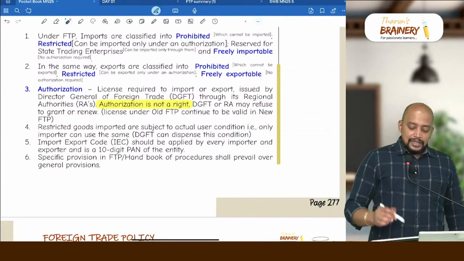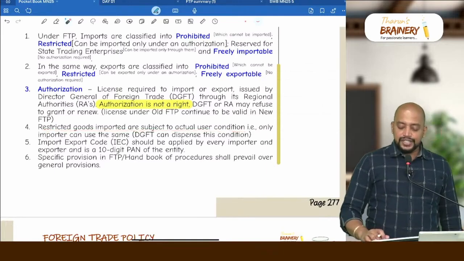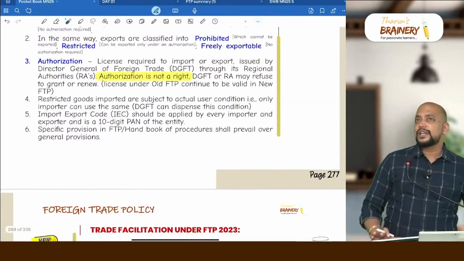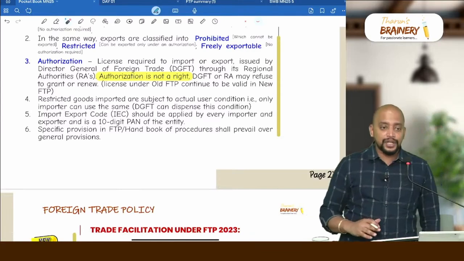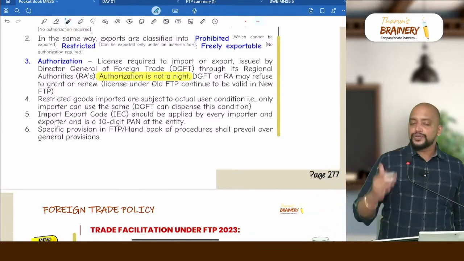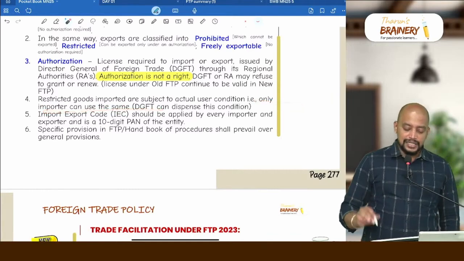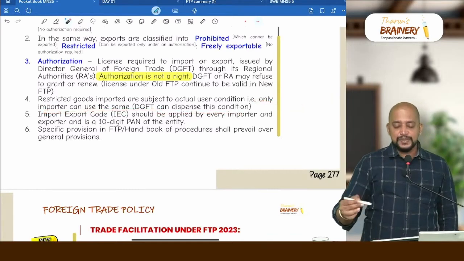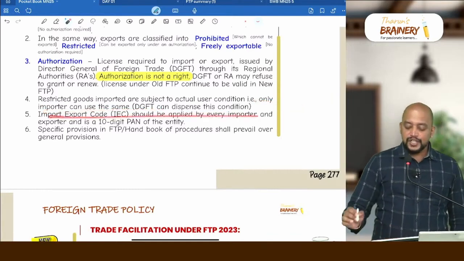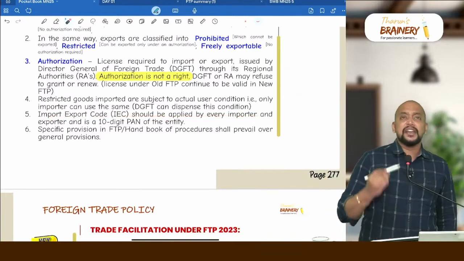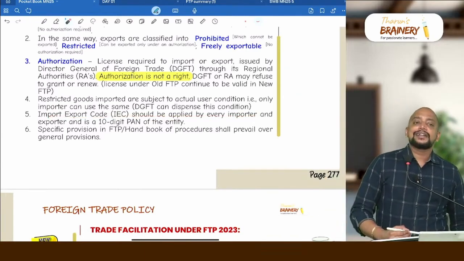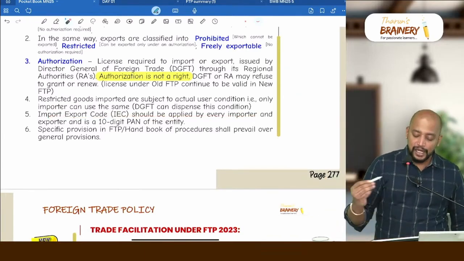And next, restricted goods imports are subject to the actual user condition. What is the meaning of actual user condition? Only the importer who is importing can use it, and he cannot give it to any other person. Only the importer can use the same, and DGFT can dispense this condition. Import export code is to be obtained by every importer and exporter, and that is nothing but our 10-digit permanent account number.